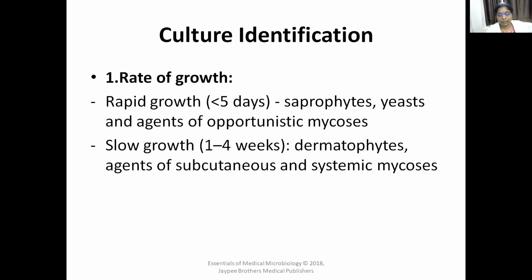Rate of growth. This comes under macroscopic appearance. Once the fungus has grown on the media, you have to observe whether it is a fast grower, a rapid grower, or a slow grower.